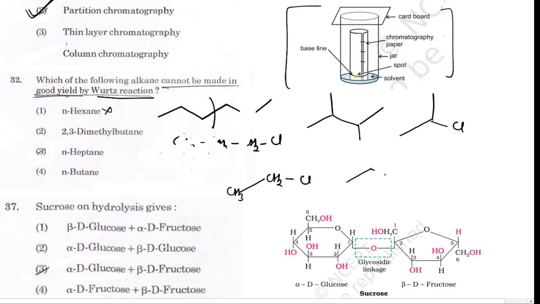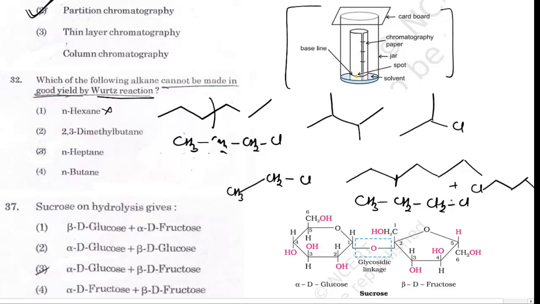While if we have to prepare normal heptane, we have to use propyl chloride along with normal butyl chloride. So we have to mix two different types of alkyl halide, which cannot be made with good yield, because along with normal heptane we will also get normal hexane and normal octane, and hence the correct answer is 3.